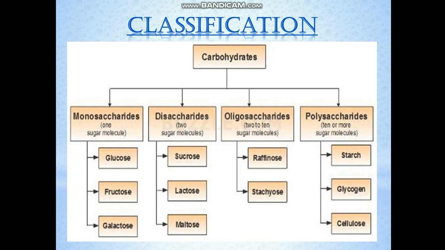Polysaccharides can again be of two types, homopolysaccharide and heteropolysaccharide. Homopolysaccharides, as the name says, homo means same, polysaccharide is a polysaccharide. So when the repeating unit in a polysaccharide is same, it is called as homopolysaccharide. For example, starch, cellulose, chitin, glycogen, all these are homopolysaccharides.